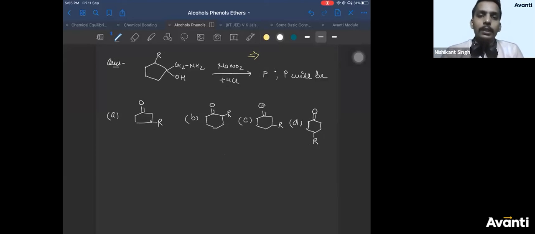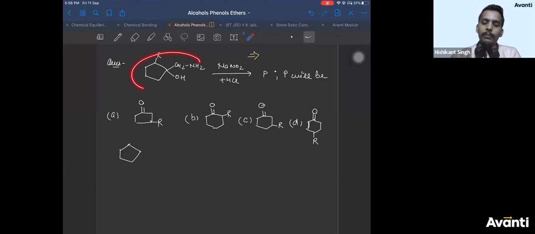Alright, let's end this on a count of 3, 2, 1 and see what's the answer. If you have understood the classes of rearrangement which I have taught properly, you can answer it easily. So let us go step by step. Now this step is directly given to you. In my chapter, there will be one more reaction to form this reactant, so I have directly given you the step.